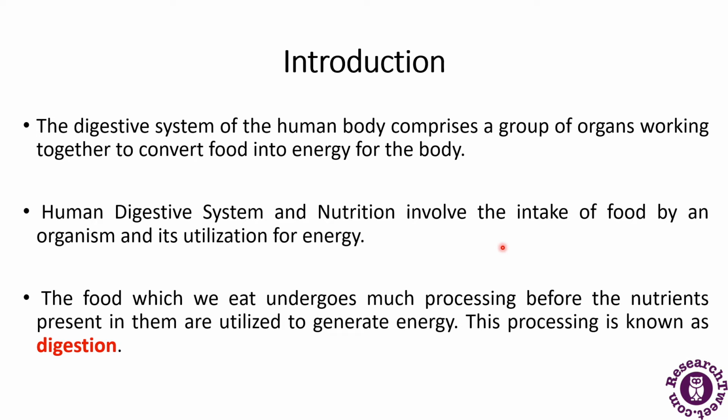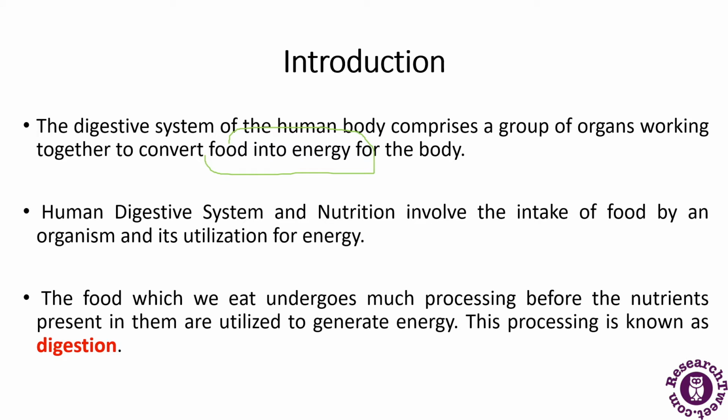The human digestive system comprises various organs which work together to convert food into energy for the body. We have talked about food being an organic compound. The food will get converted into energy by the digestive system, and that energy is needed for the body.